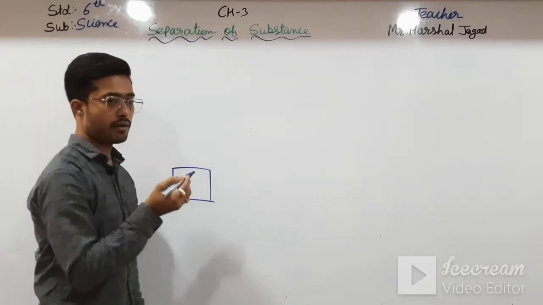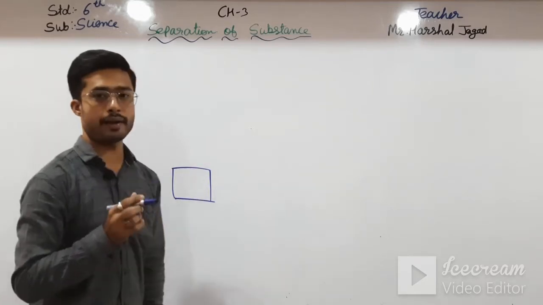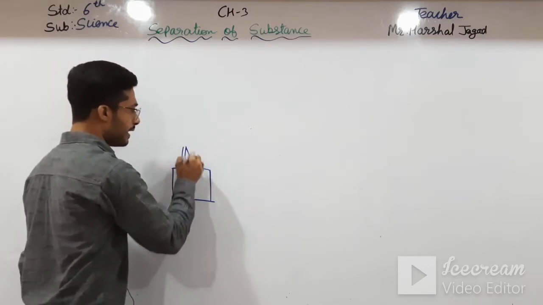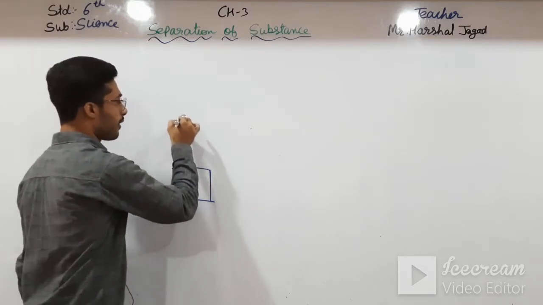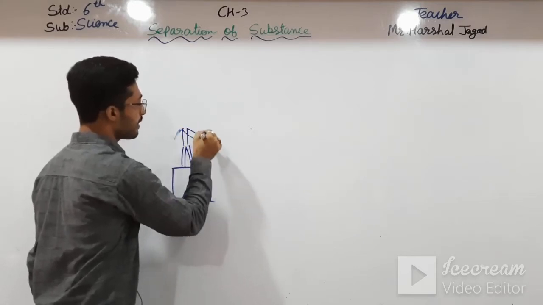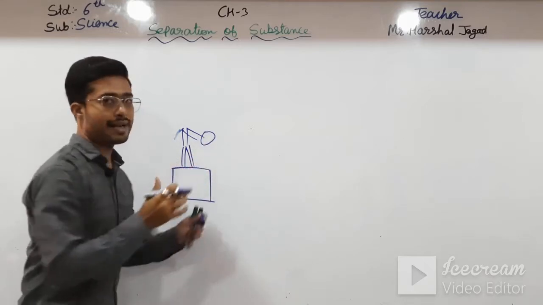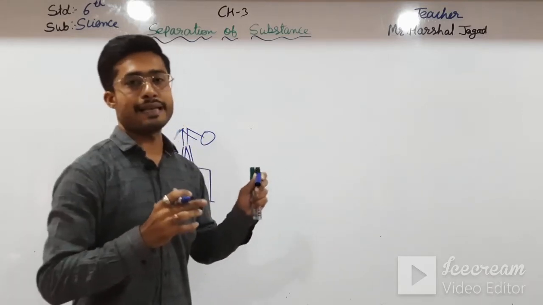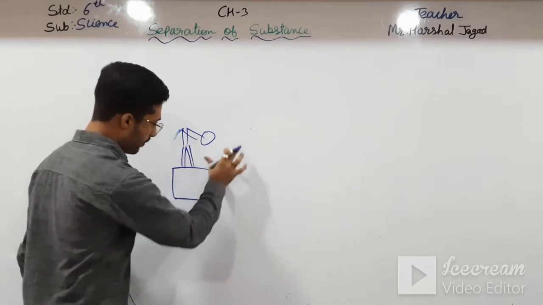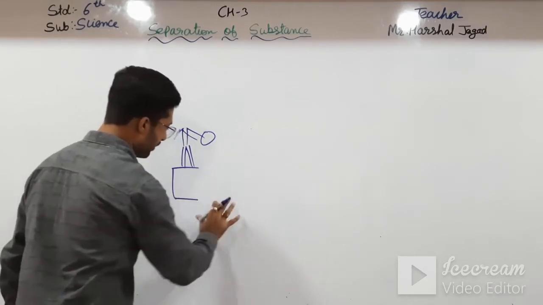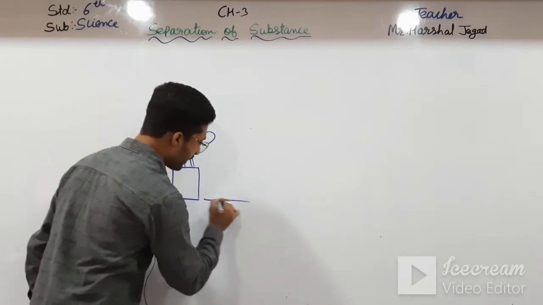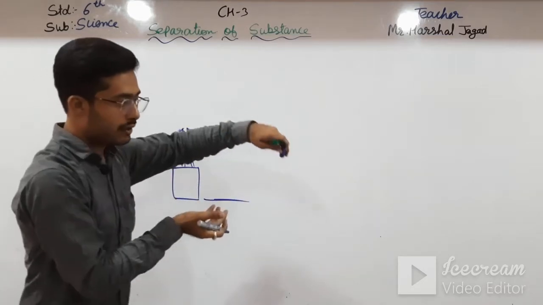I am not a drawing teacher, so my drawing is weak, so you have to just imagine that a man or a woman is standing over here. Okay students, the hand will be on this side, and in the basket are the grains which are separated by threshing. Now this is slowly thrown down.